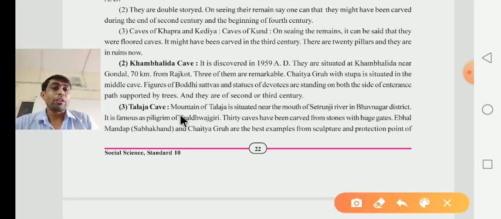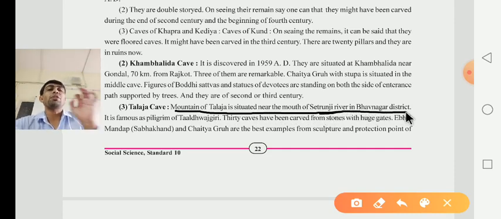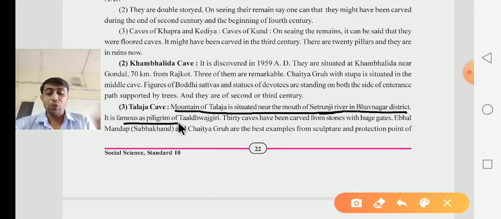Where is it located? Talaja cave. Talaja cave is situated in the mountain of Talaja, near the mouth of the Shetrunji river in the Bhavnagar district. It is famous as a pilgrimage, the pilgrimage of Tal Dhwajgiri.